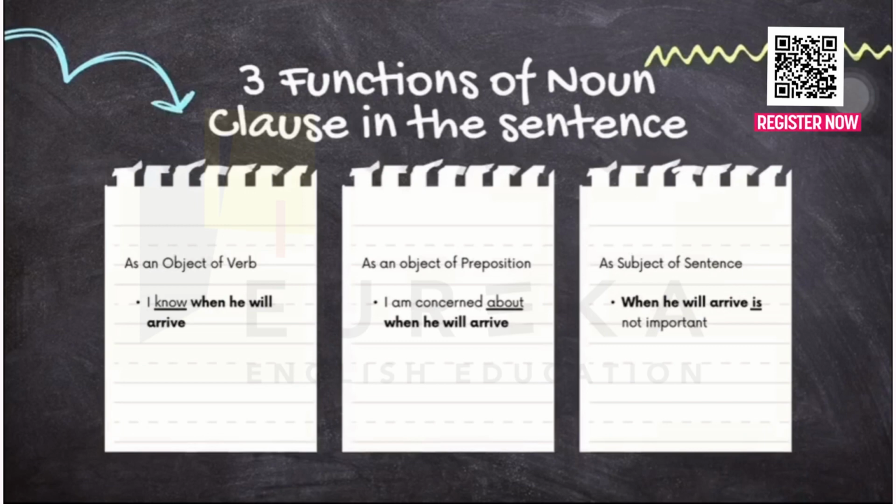So when he will arrive here becomes the subject of the sentence. There is the connector when again, the subject he, and the verb will arrive. After that, it is followed by the verb is.